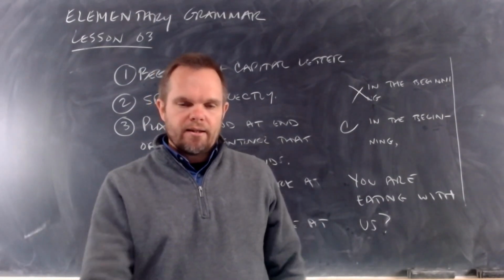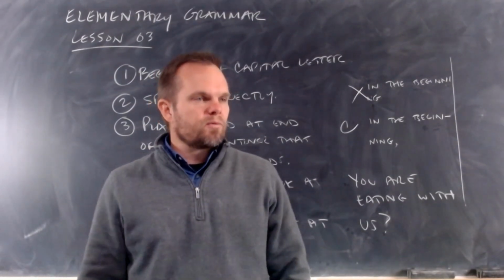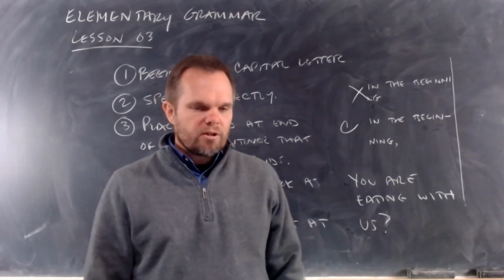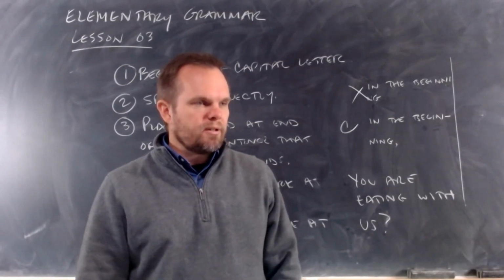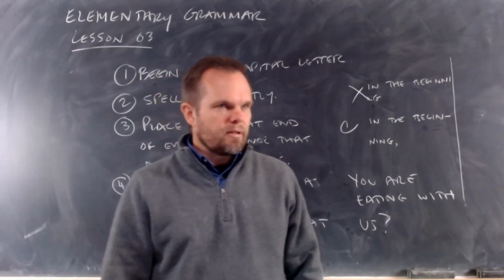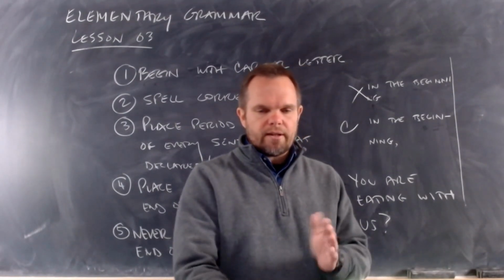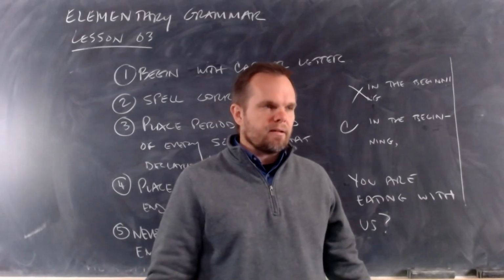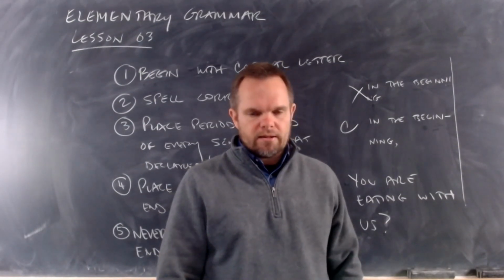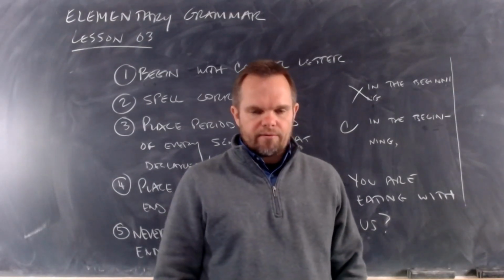And like I said, there are many high school students who get these rules wrong. They don't spell words correctly. They don't write complete sentences. They don't use punctuation. Okay? So let's make sure we pay attention to these basic rules and make sure we never get these things wrong, because this is just elementary grammar. This should be easy stuff. So 5 rules for writing. Make sure you know the 5 rules.